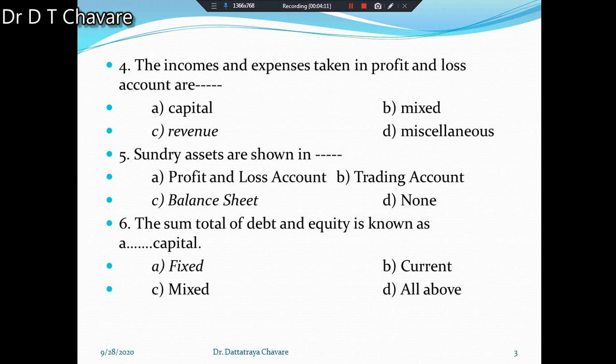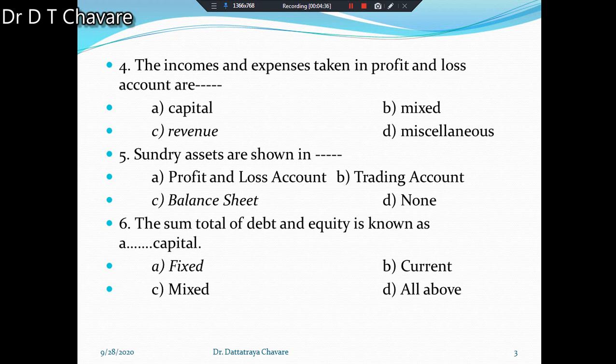But what type of expenses and incomes are recorded in the profit and loss account? Not capital nature, not mixed nature, not miscellaneous, but only revenue incomes and revenue expenses are recorded in profit and loss account. That's why the correct answer is revenue.